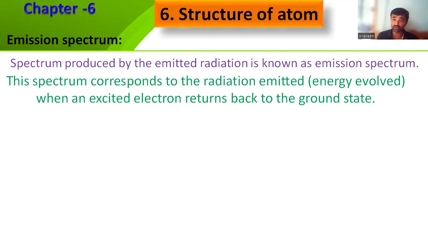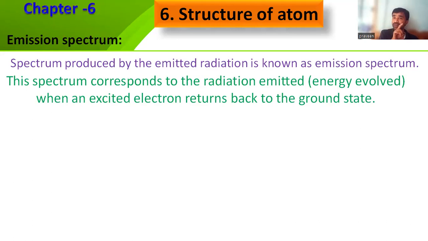Likewise, within the atom also, electrons are jumping. If an electron jumps from a higher level to a lower level, its energy also decreases. That decreasing energy is lost in the form of radiation, evolved in the form of heat and light, and calculated in terms of h nu.